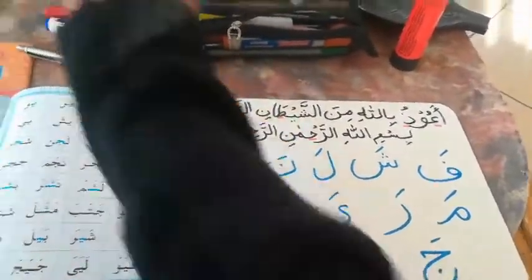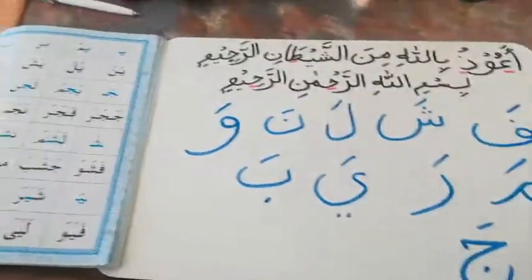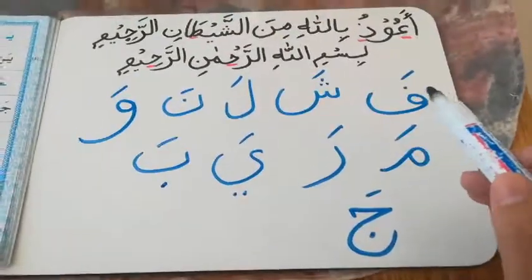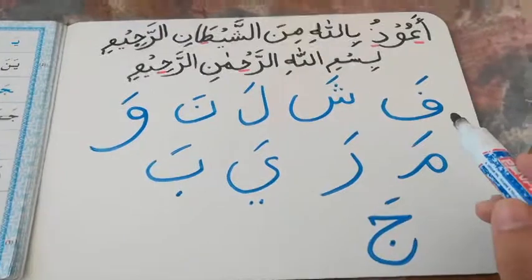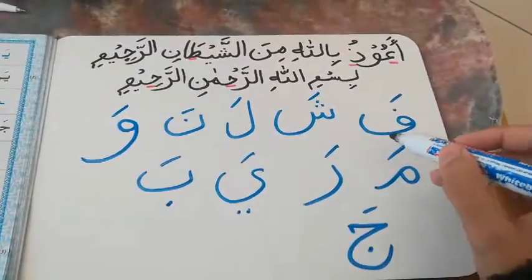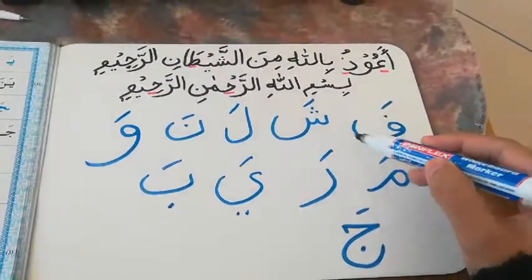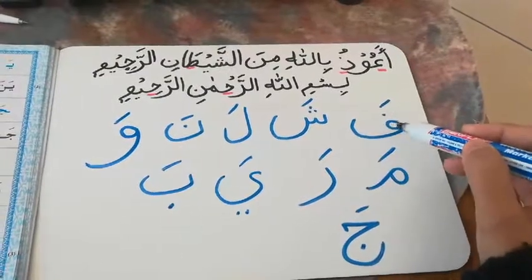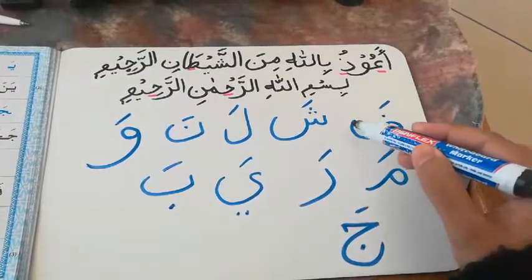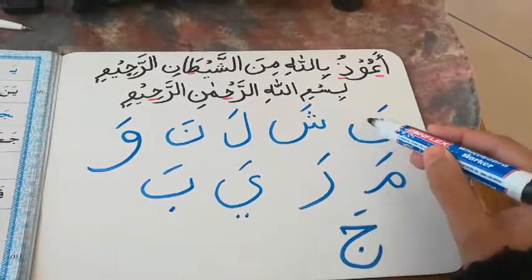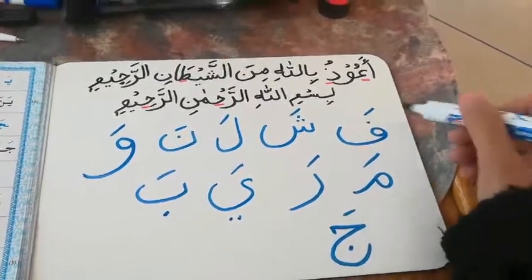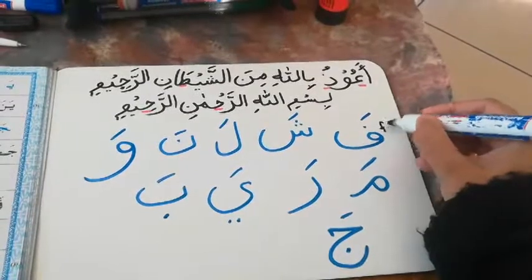Okay, now there are letters in front of you and I'm going to ask you to try and remember them because we've learned them from the beginning of the part 1 Quran. Let's start from the first one. Who can tell me what letter is this? Remember in the story, the lazy boat ride that they went for, and they looked at the star that looked like it was near, but it was so far away. That is our letter Fa.